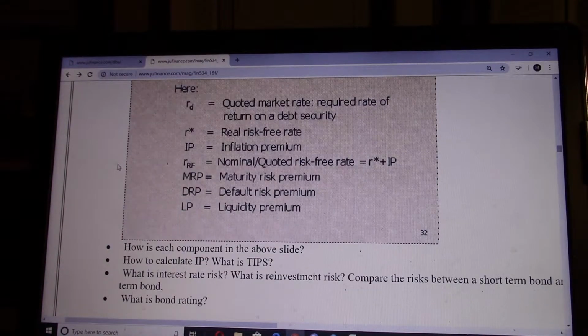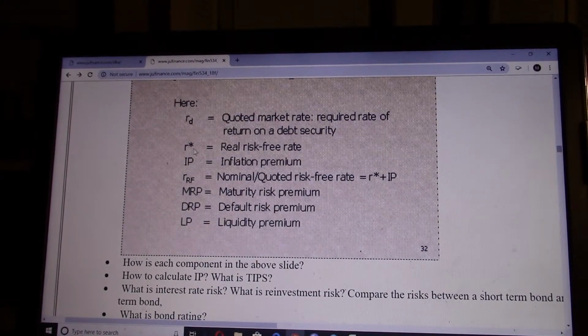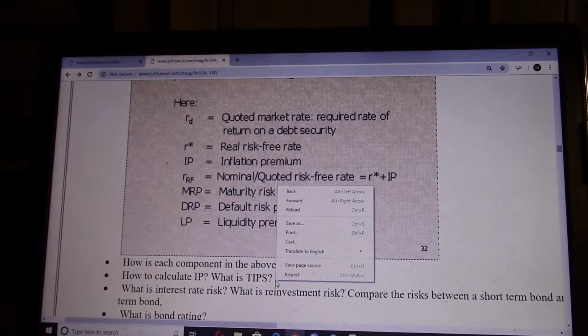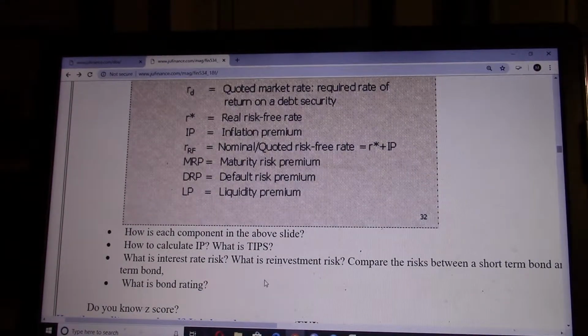It should be inflation free. It's a type of security not considering the inflation premium. So the return to TIPS, one type of treasury security, should be like the real interest rate, like this real interest rate. So for other treasury securities with similar terms to TIPS, you can compare the yield to those treasury securities and compare them with the TIPS, and the difference will be the inflation premium.